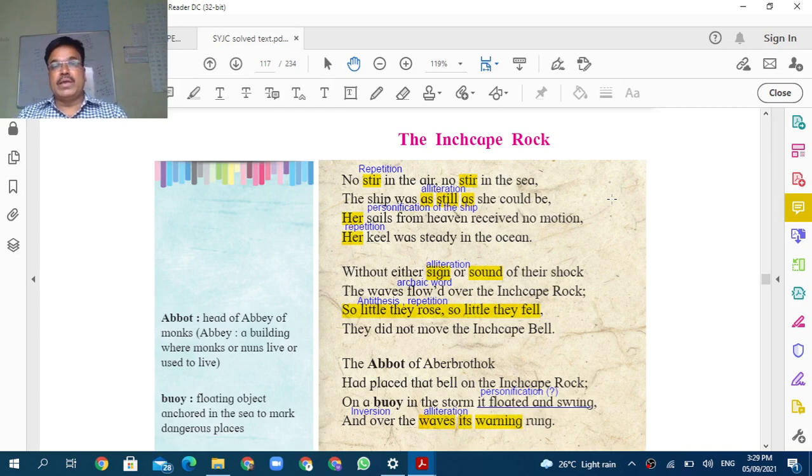Then the ship was as still as it could be. इथेही पुन्हा अलंकार होतोय बघा. As still as, still as चा a आणि पुन्हा as चा a.